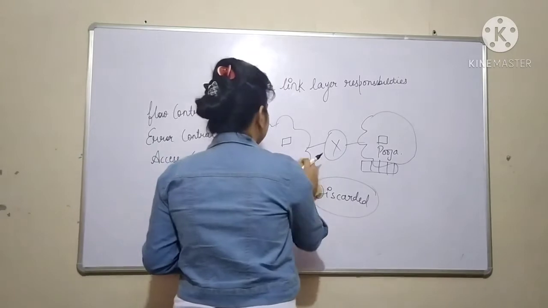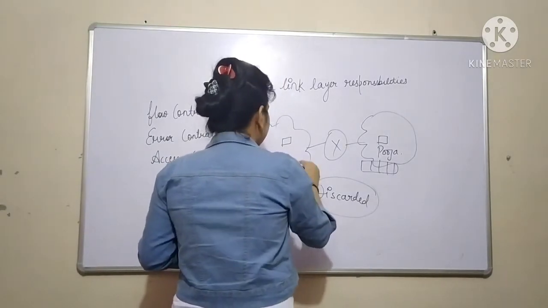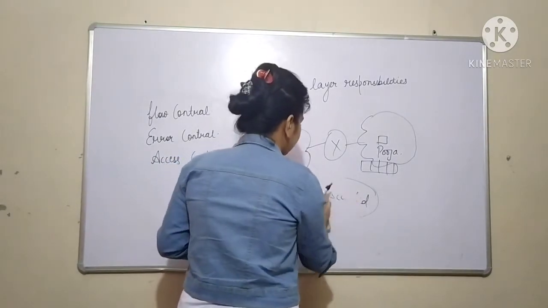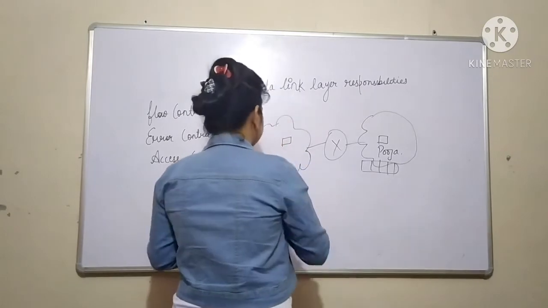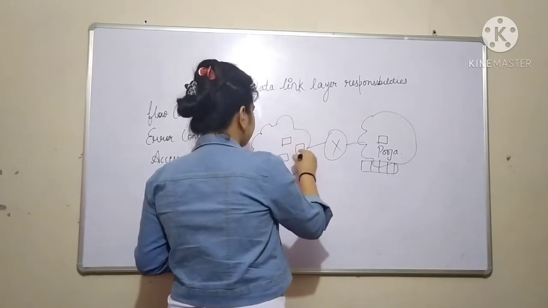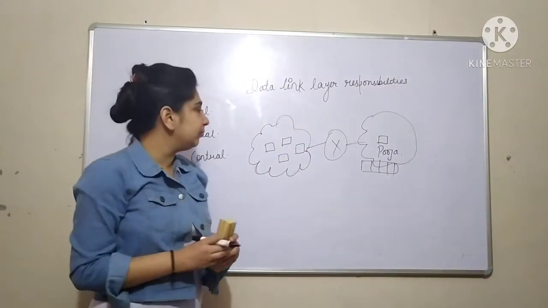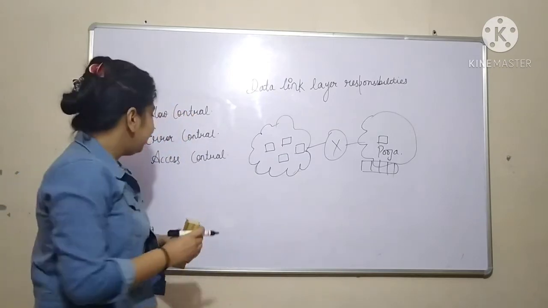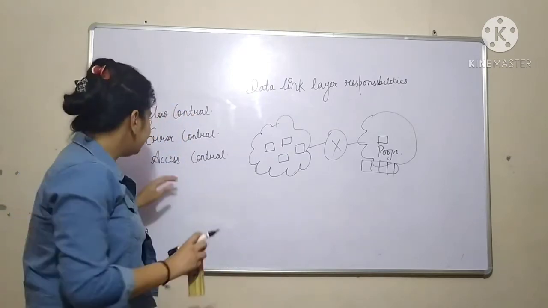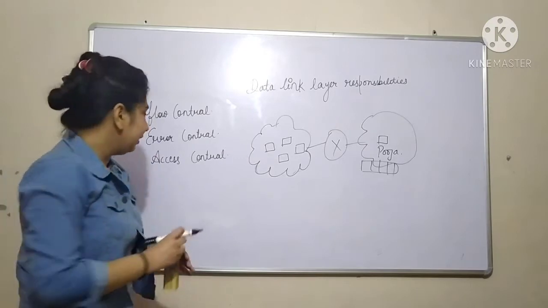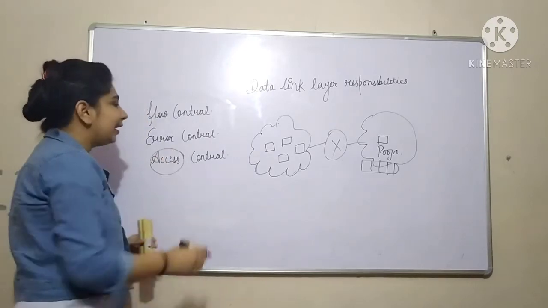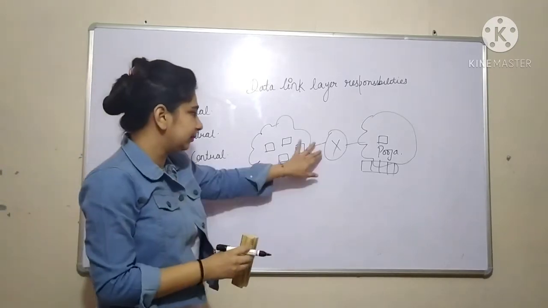Next we have access control. So what actually is the meaning of access control? As is clear from the name, we have to control the access of the channel.